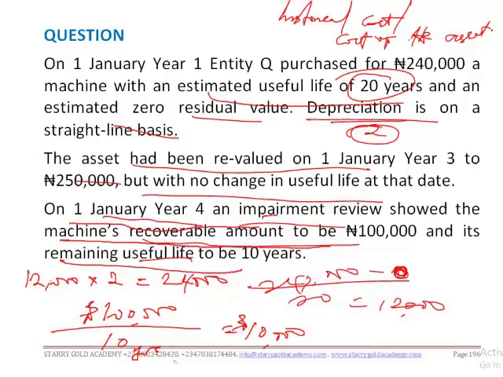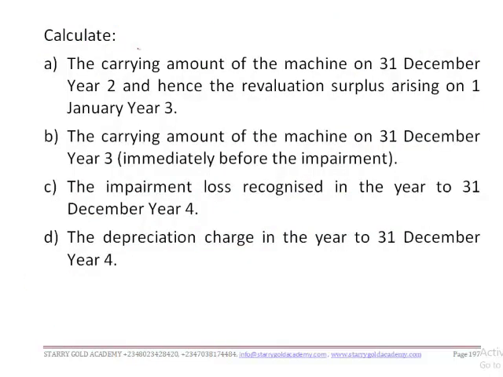Now to determine the impairment loss, sorry, there's nothing like impairment gain, to determine if there is an impairment loss or a revaluation gain, let's check the requirements to know the mind of the examiner. Know what the examiner is asking us. First we are required to calculate the carrying amount of the machine on 31st December year 2, and hence the revaluation surplus arising on 1st January year 3.